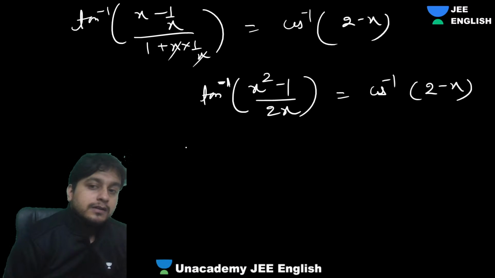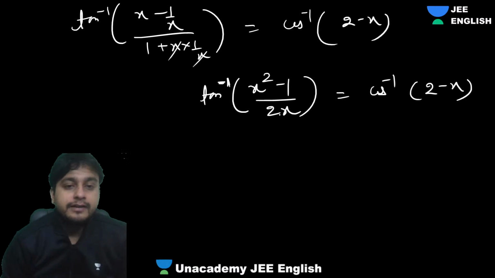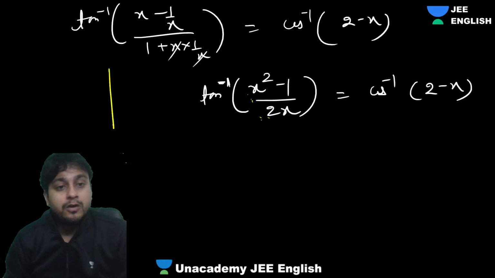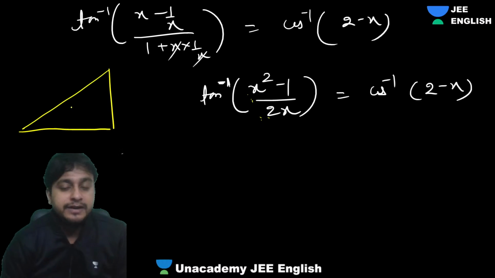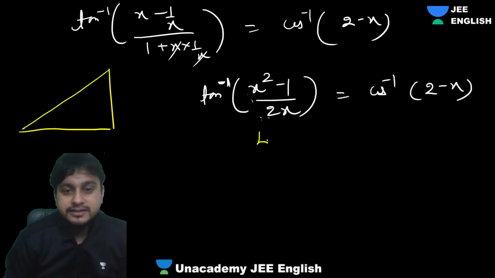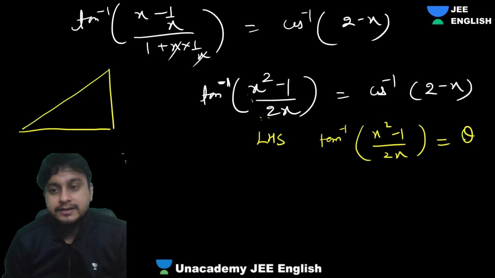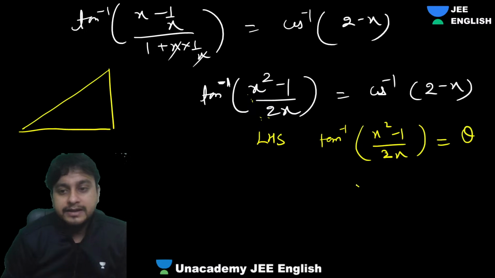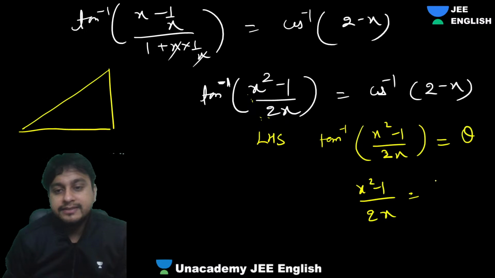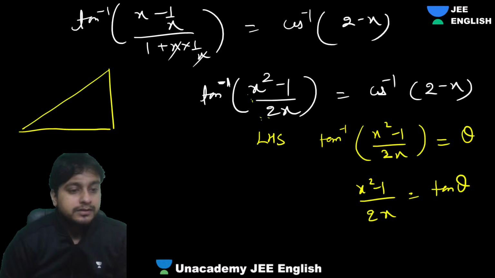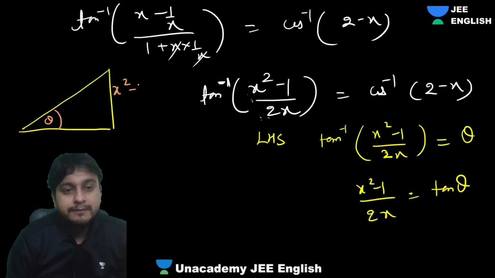So guys, better if both sides are the same trigonometric function, right? Here, which is looking easily convertible, I think this one. I can see a Pythagorean triplet over here. If you've practiced much, you will identify these things pretty easily. Let's suppose if you put the LHS, tan inverse (x square minus 1) upon 2x, as theta. This is the procedure, guys, I'm just doing from the basics so that everyone understands. So x square minus 1 upon 2x will be tan theta. Perpendicular upon base, that means this is x square minus 1 and this is 2x.